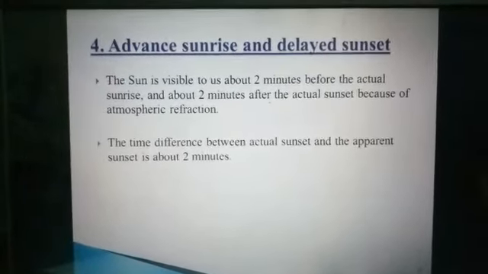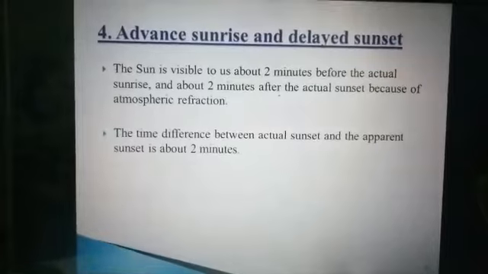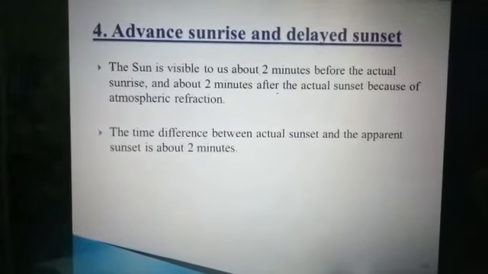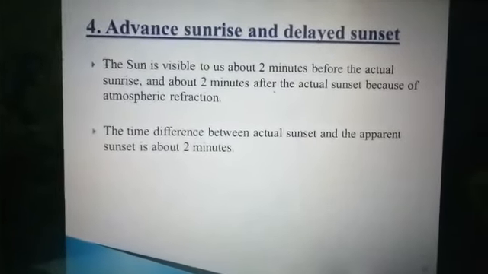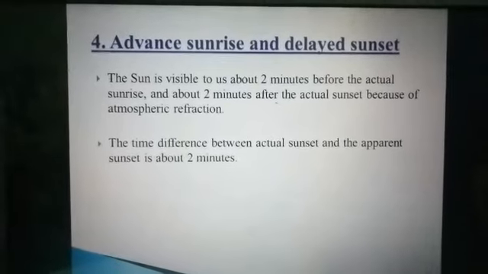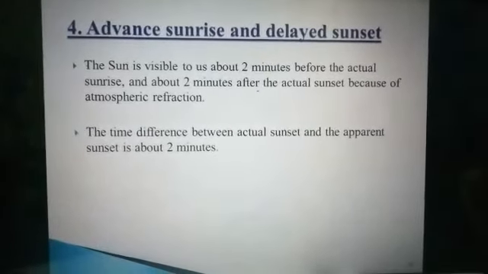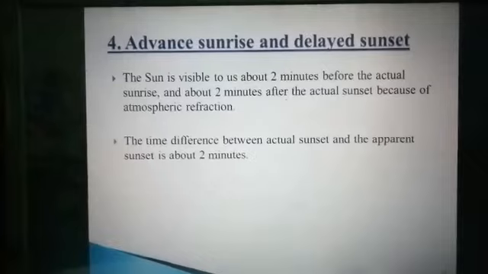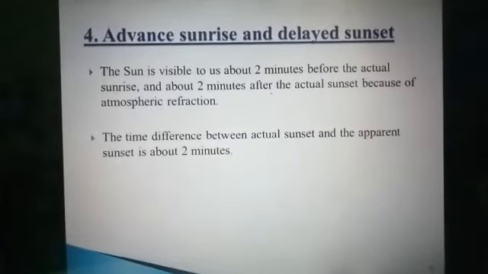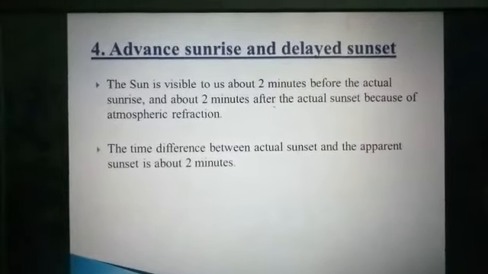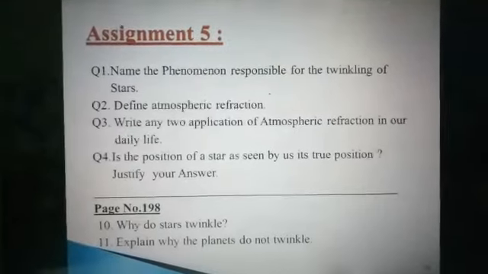So here is the concept. The sun is visible to us about 2 minutes before the actual sunrise and about 2 minutes after the actual sunset because of atmospheric refraction. The time difference between actual sunset and apparent sunset is about 2 minutes. So now this concept is clear to you, and this is our assignment.